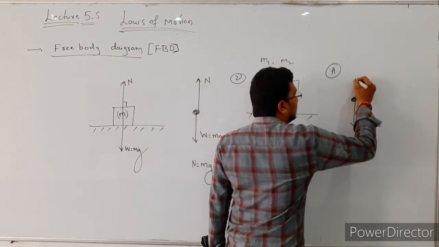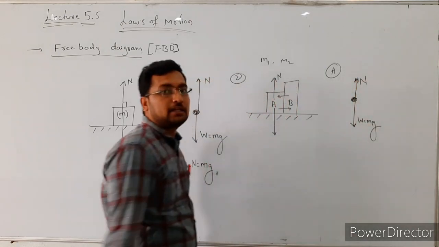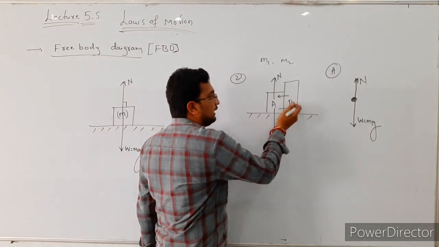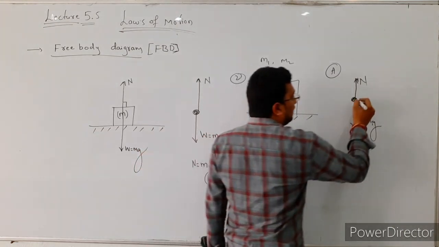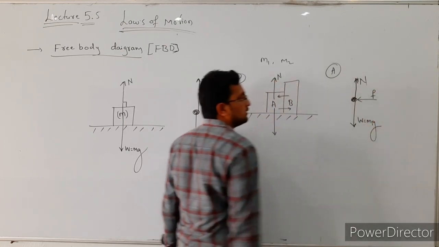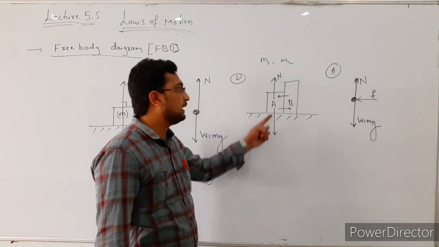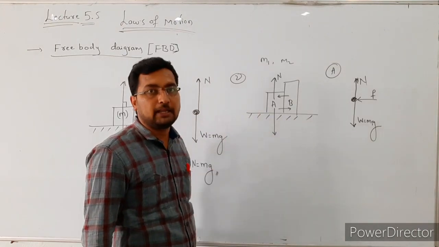The normal reaction is acting in upward direction, that is N, right? After that, the body B is exerting the force on the body A. So this is the force. This is the graphical representation of the various forces acting on a body A.